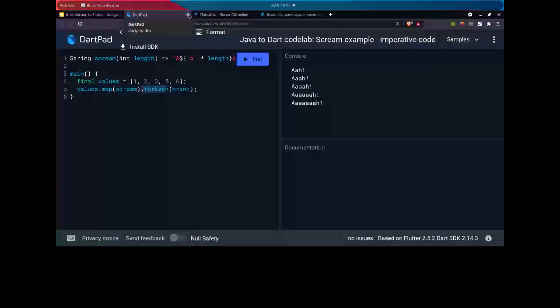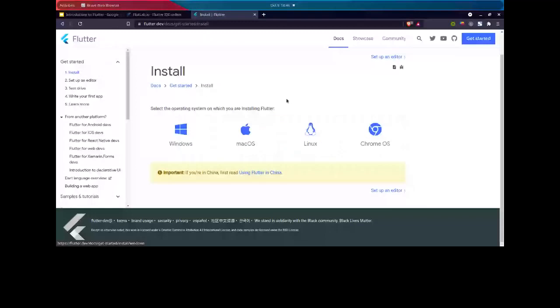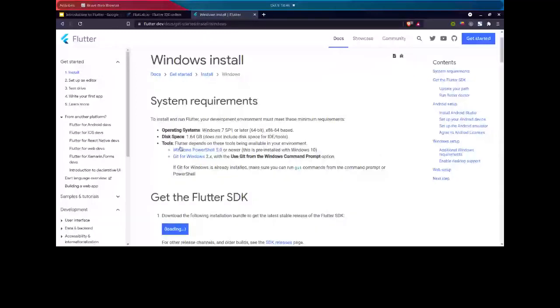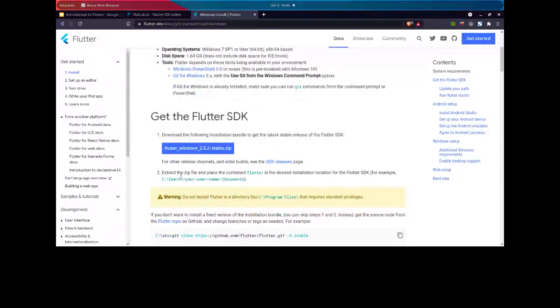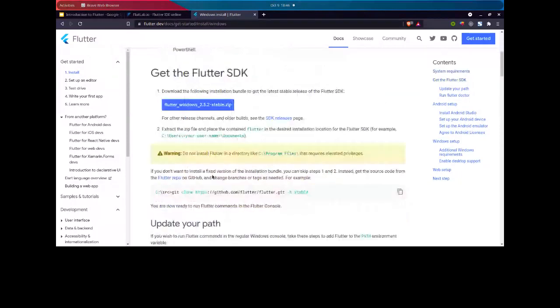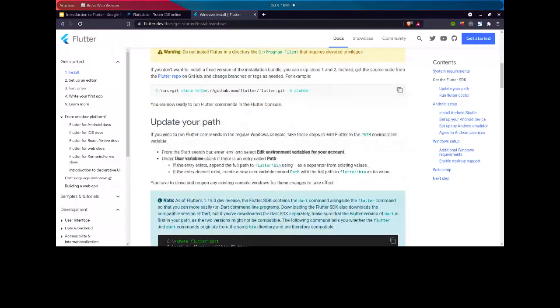You can install Flutter in your system. Let me give you an introduction for that, how you can install. I think most of you will be using Windows, so I will go for Windows first. You can download the Flutter stable file here, and then extract it to your C drive, or any drive that you want. After extracting the folder, you can create or edit the path variable.